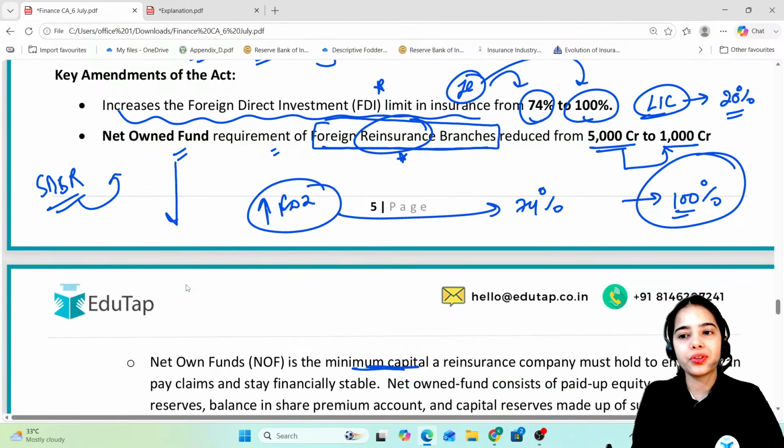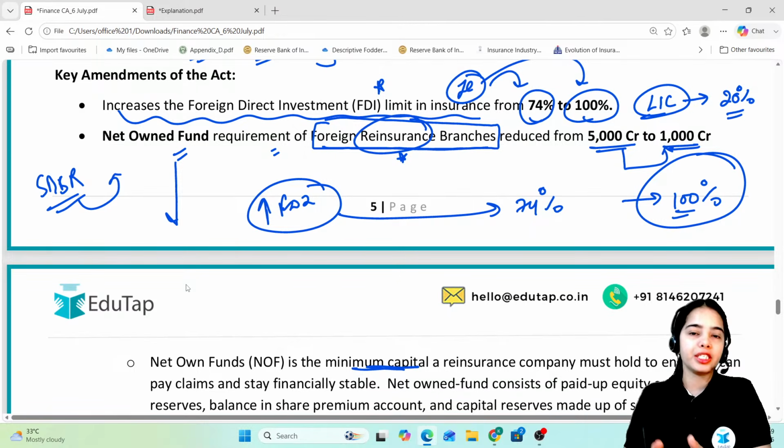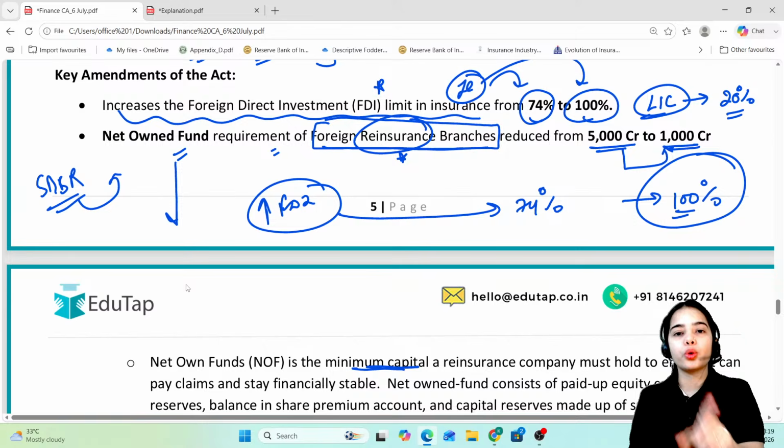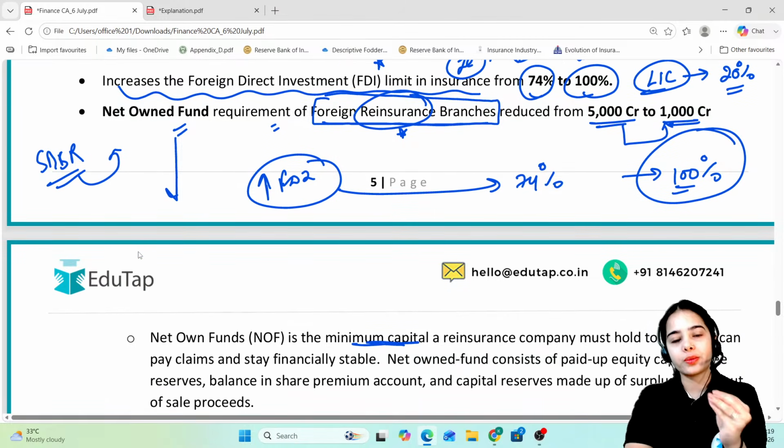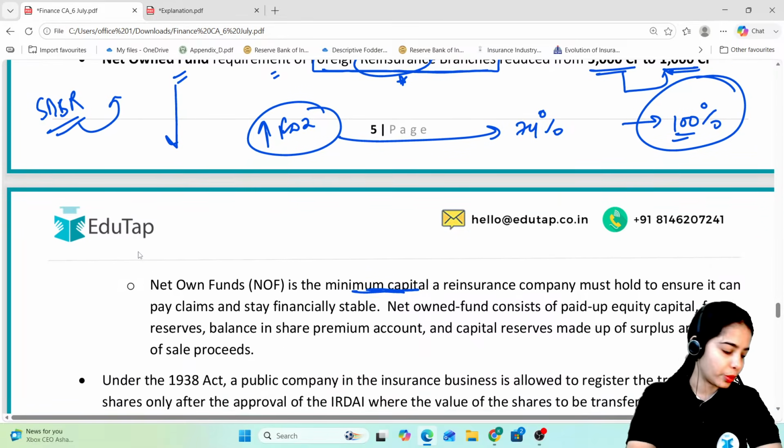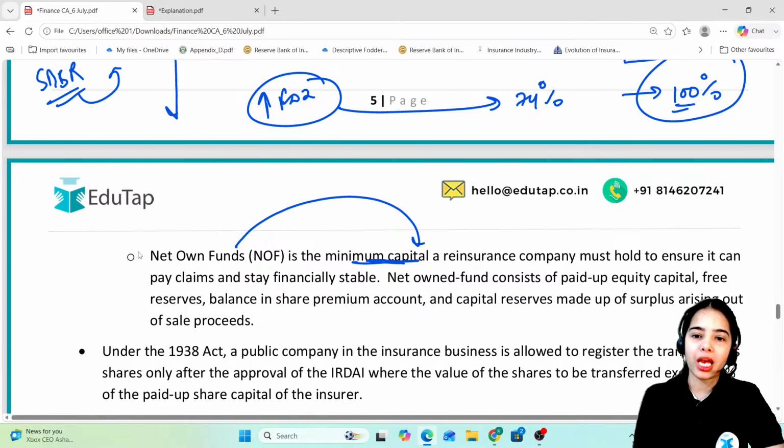Now the limit has been reduced to 1,000 crore. So the minimum net owned fund requirement has been reduced for the foreign reinsurance branches from 5,000 crore to only 1,000 crores, so that more foreign reinsurance branches can open in the country. Okay, the net owned fund is the minimum capital a reinsurance company must hold to ensure it can pay the claims and stay financially stable and can function properly.